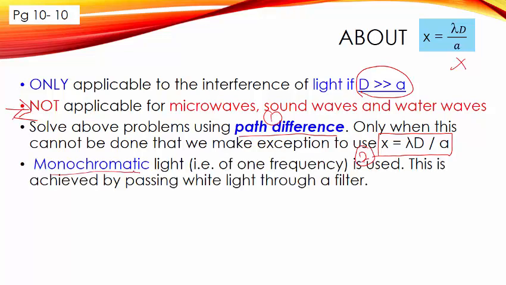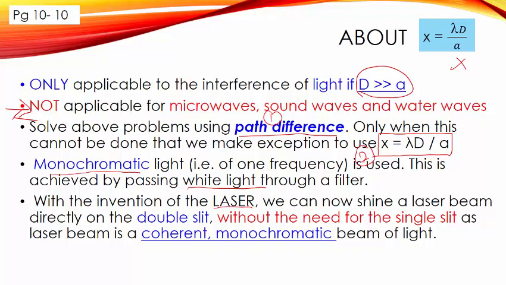Most of the time we use monochromatic light. This can be achieved by passing white light through a filter. For example, if you want red light, you use a red filter. Now with the invention of the laser, we can shine the laser beam directly on the double slit. Previously we needed this slit, so you needed one source here. But because the laser itself is coherent and monochromatic, you can use a double slit straight away.